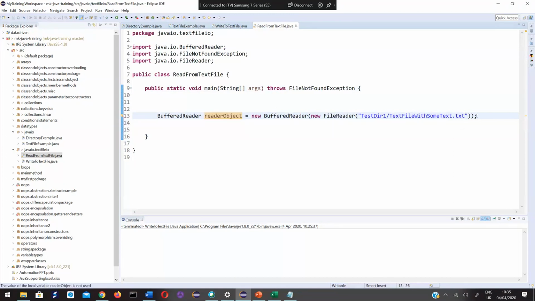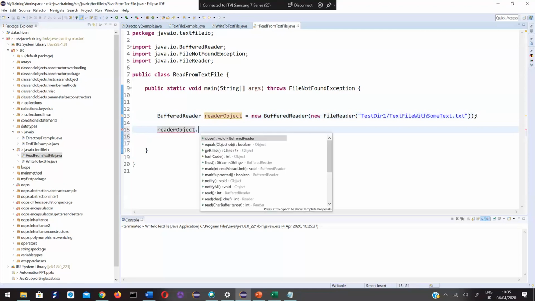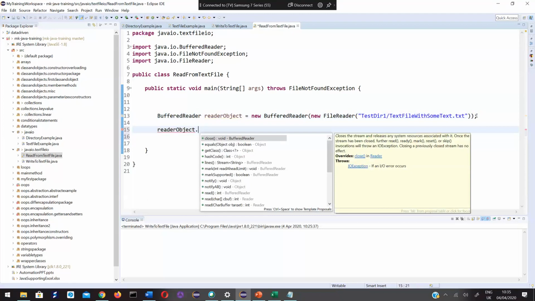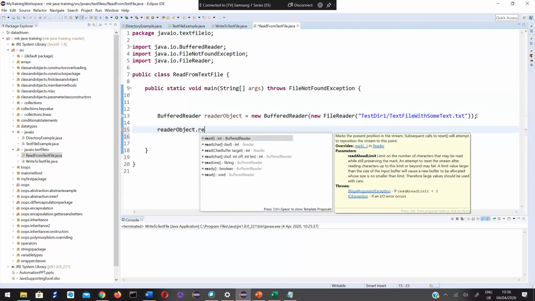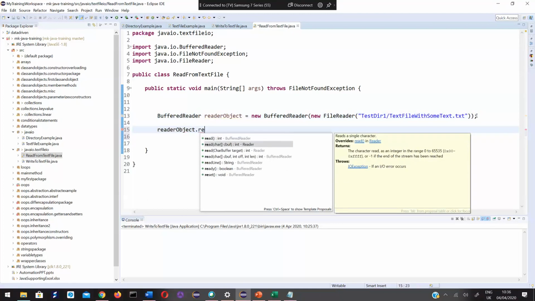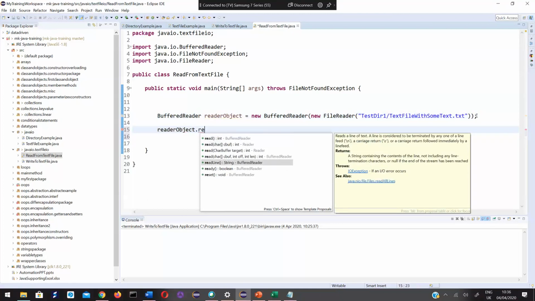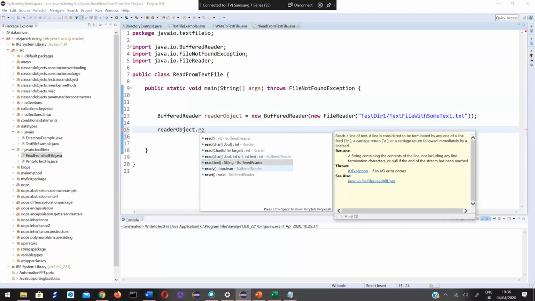How to read the data? Reader object dot readLine. There is a method called readLine which returns a string containing the contents of the line, not including any line termination characters, or null if the end of the stream has been reached. From the description detail, I'm going to use this.